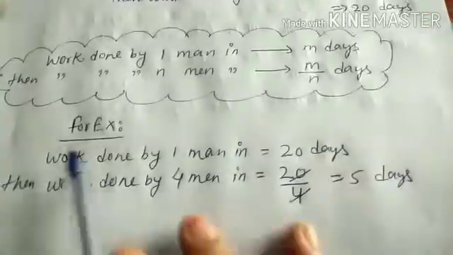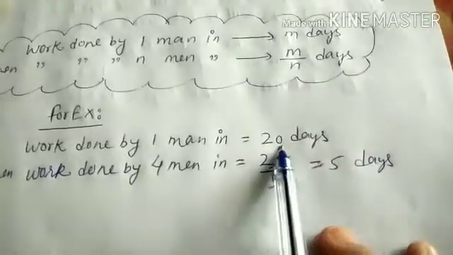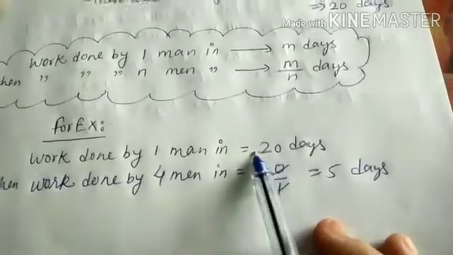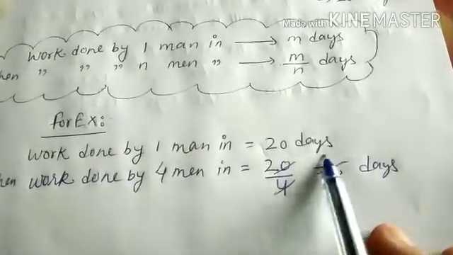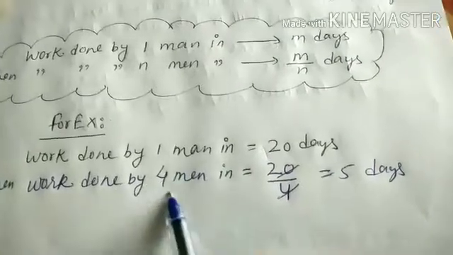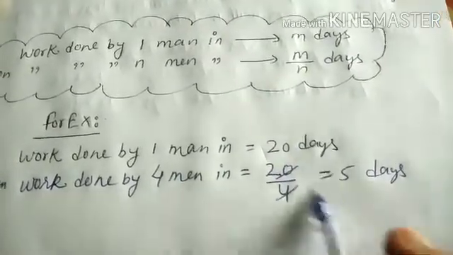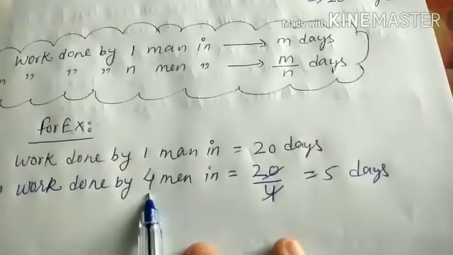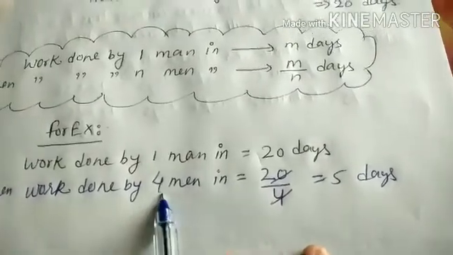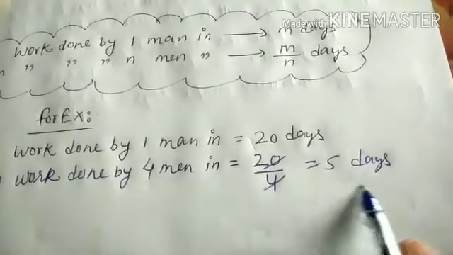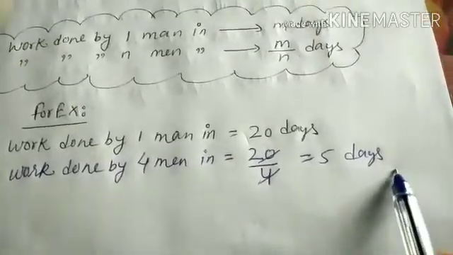For example, work done by 1 man in 20 days, and work done by 4 men: we will divide this 20 days among 4 men. So 20 upon 4 is equal to 5 days. So when 4 men combine to do the work, they finish in 5 days. Okay, students.